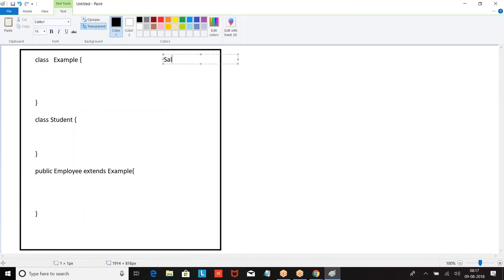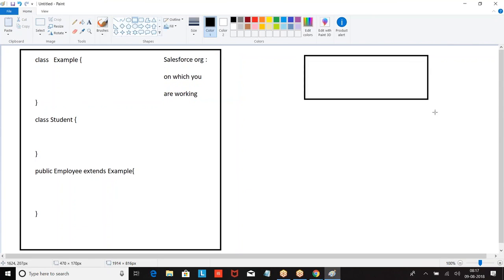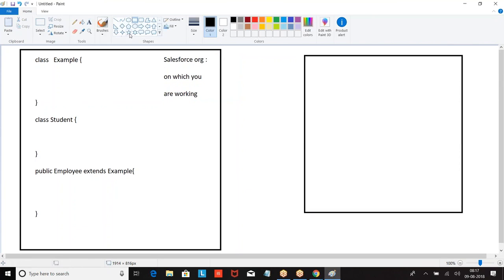This is your Salesforce org on which you are working. No, this is outside the Salesforce org. This can be anything. It may be a Java application, .NET application, or a Salesforce application.